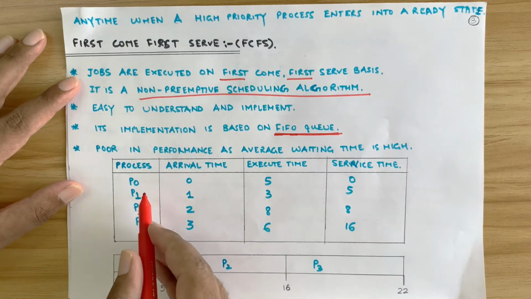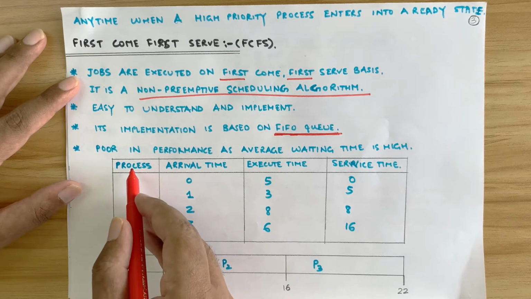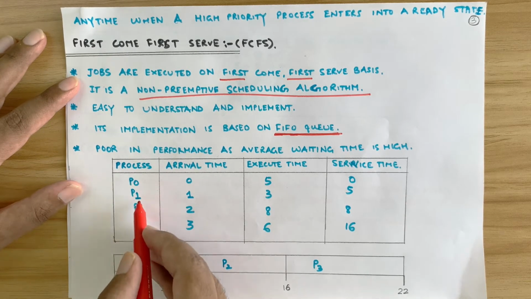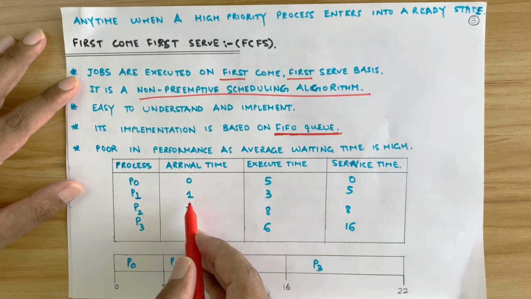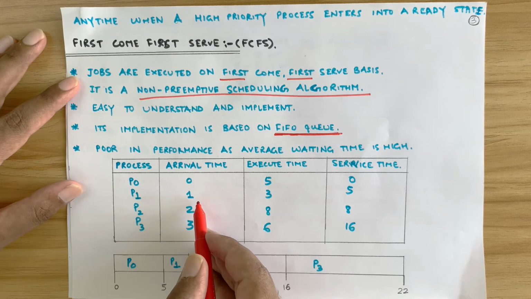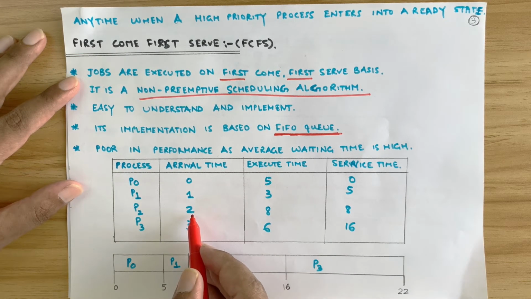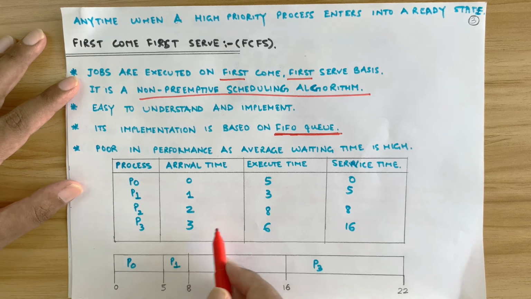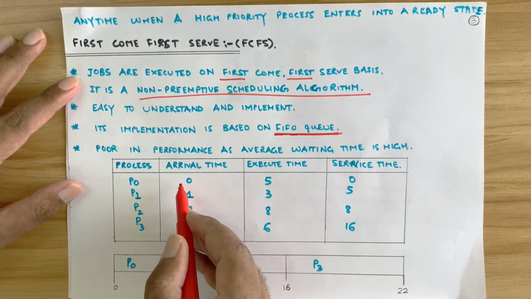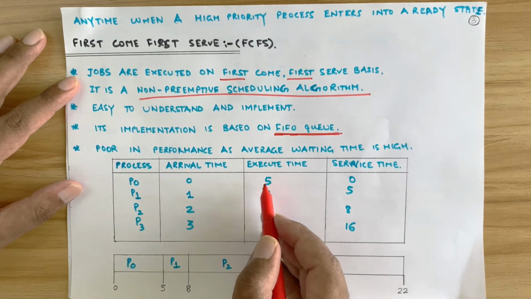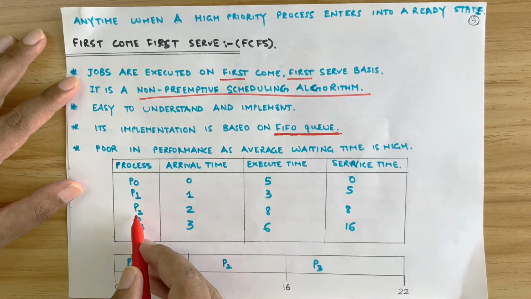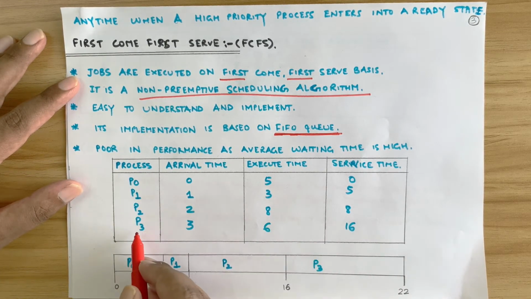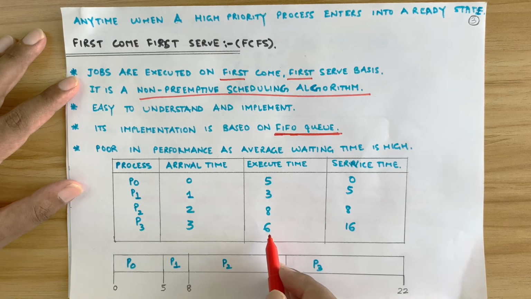Now let us see an example here, a numerical example. These are your processes P0, P1, P2, P3. This is your arrival time 0, 1, 2, 3, right? The first one arrives at the time 0 seconds. Second one arrives at the time of 1 second. Third one arrives after 2 seconds. Fourth one arrives after 3 seconds. This is your execution time, right? The time which the first one takes to execute is 5 seconds. The time which the second one P1 takes is 3 seconds, and the time which the third one P2 takes is 8 seconds, and the time which the fourth one P3 takes is 6 seconds.